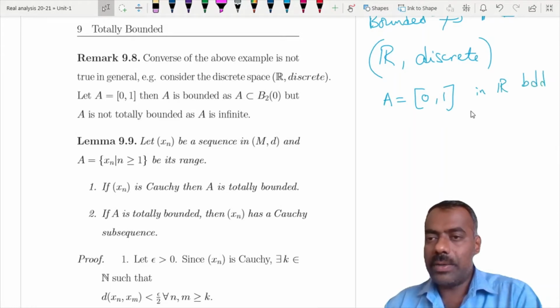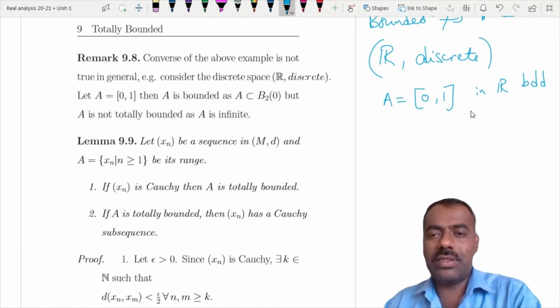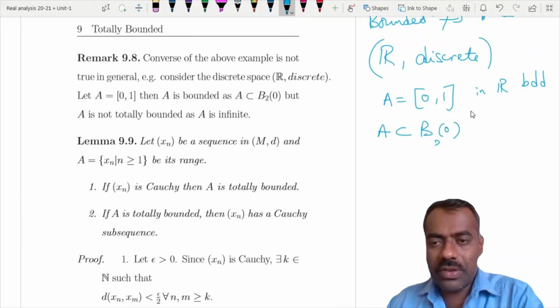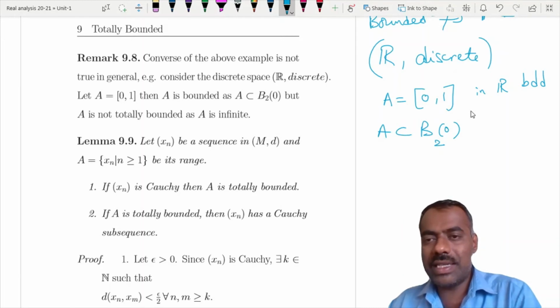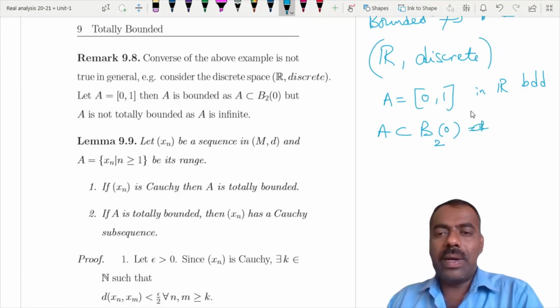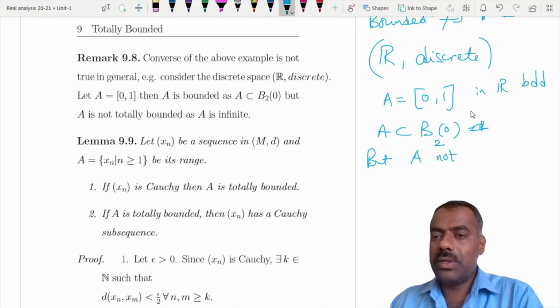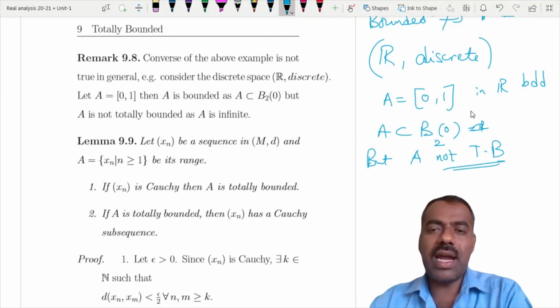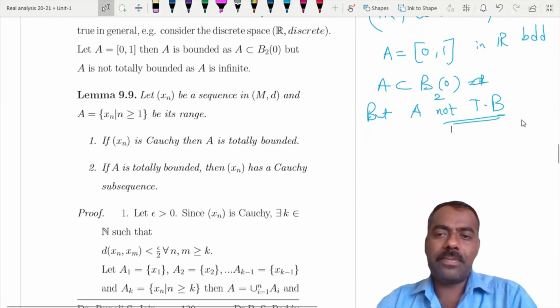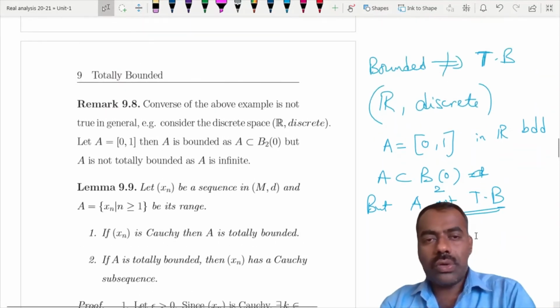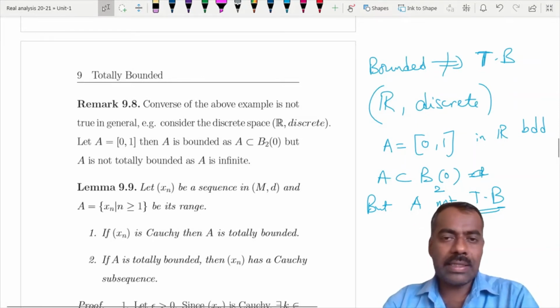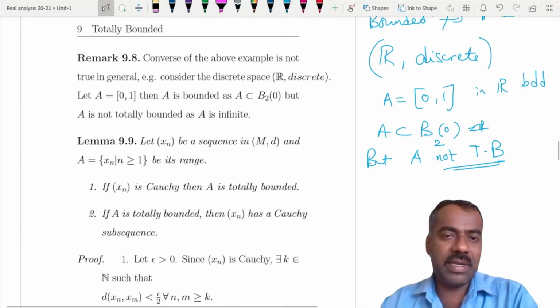Then we know that in R, A is bounded, right? Because you can find a ball around 0 of radius 2, then definitely A is contained here, because this is entirely R. But this A is not totally bounded because A is not a finite set. So therefore we have seen an example of bounded but not totally bounded, where an infinite discrete metric space helps.